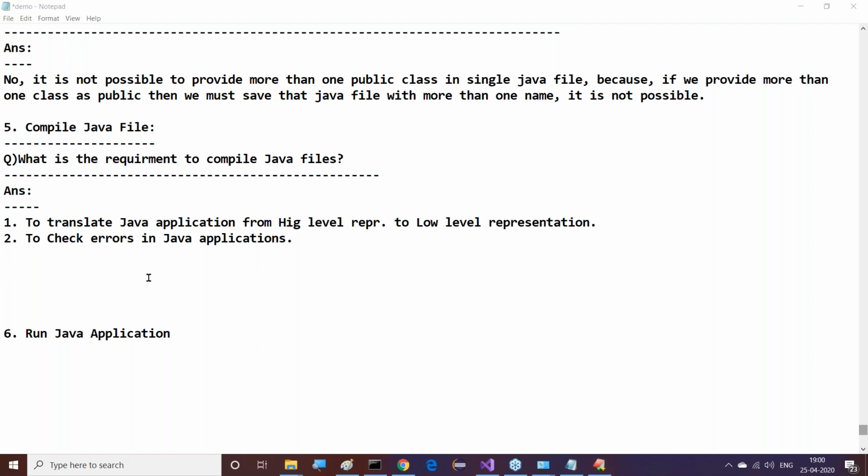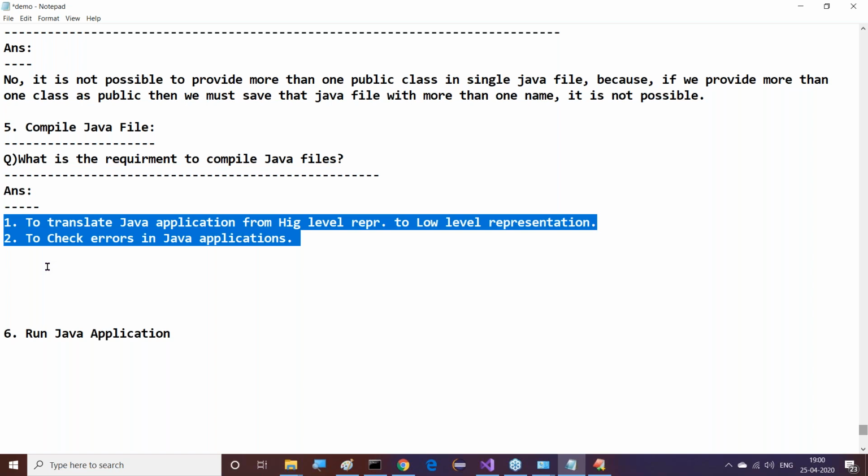Then what is the requirement to perform compilation? Here two points are given: to translate a Java program from high level representation to low level representation, and to check errors in Java applications, we have to go for compilation. Guys, observe this clearly. Next, after understanding this, another point is how compilation is performed. What is the process to perform compilation? I want to get it.